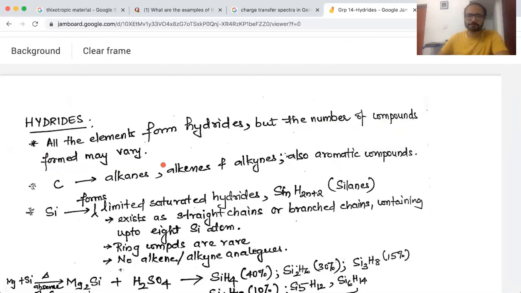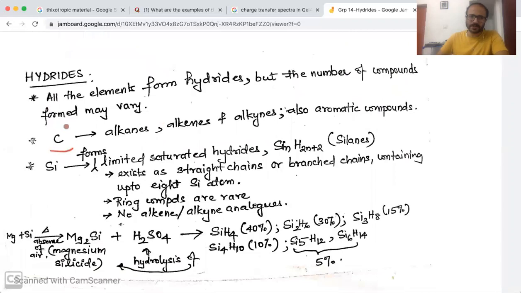That means, when we talk about carbon hydrides, we know we have different forms of carbon hydrides present. That is carbon hydrogen compounds. We have alkanes, alkenes, and alkynes. So that means three different forms of hydrides, and the range of compounds or hydrides formed by carbon is quite enormous, and that is why a separate branch of chemistry itself is concentrated on hydrocarbons.